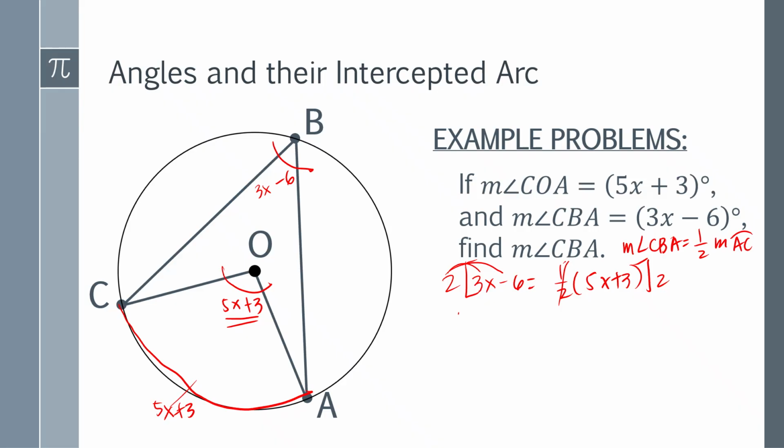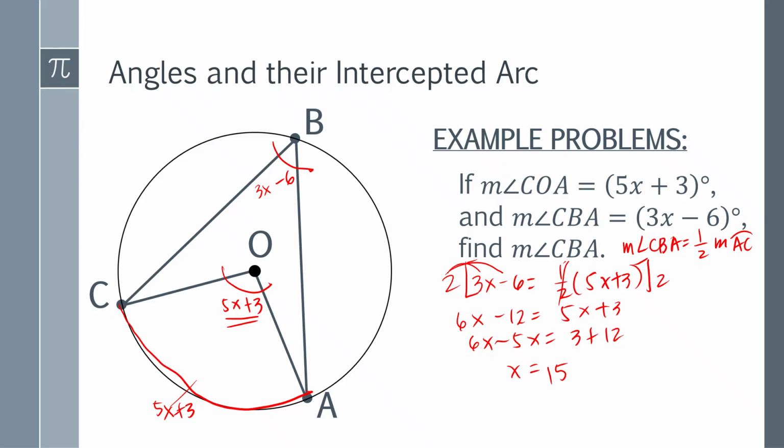We have 6x minus 12 equals 5x plus 3. Then by transposition, 6x minus 5x is equal to 3 plus 12. 6x minus 5x is x. 3 plus 12 is 15. So is this your final answer?